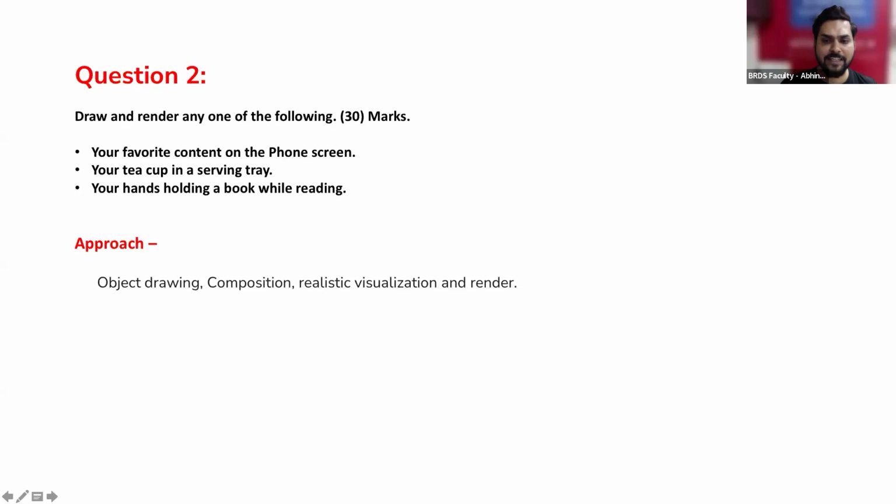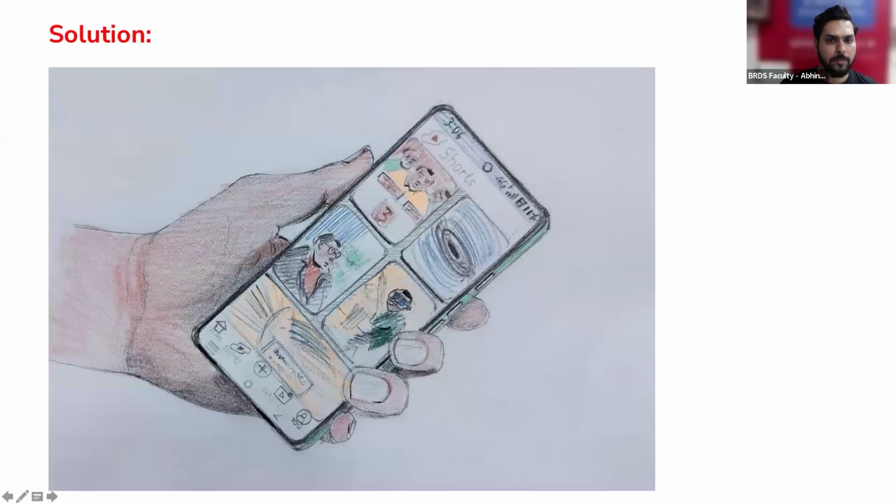And it will depend. They are saying that it's render. They have not specified that it has to be a color render or a black and white render. So there is flexibility that we can do a color render as well. Okay. So the probable solution is this. The background I have not added here. But as I explained, we can also put the background and complete the scene.